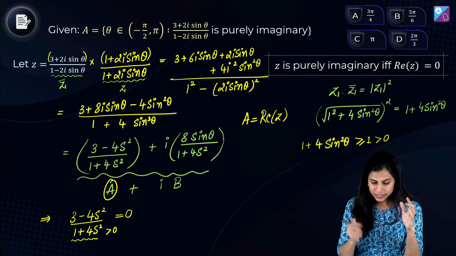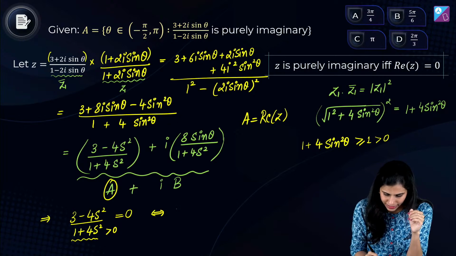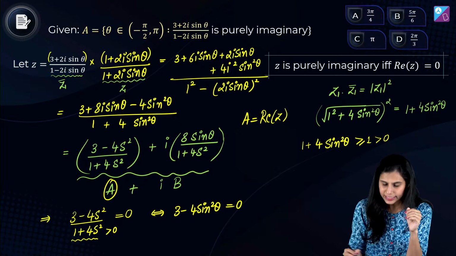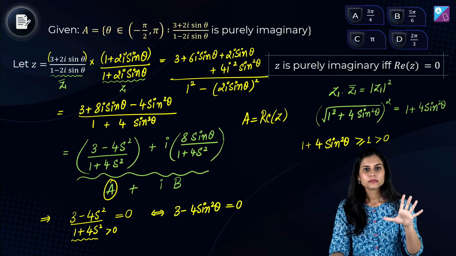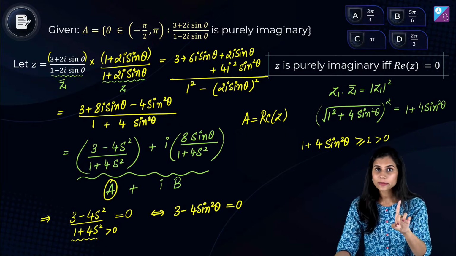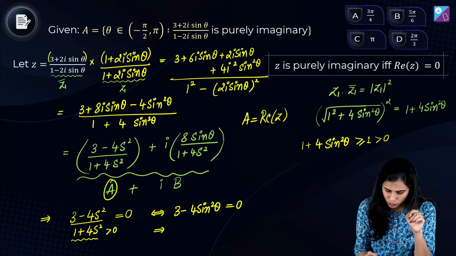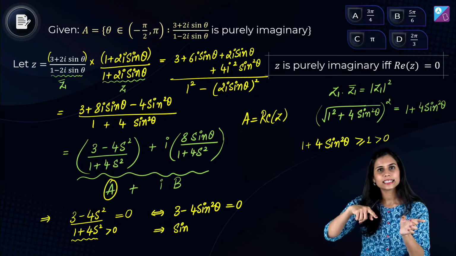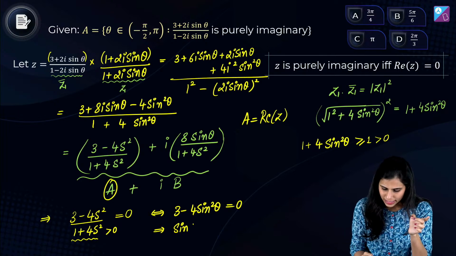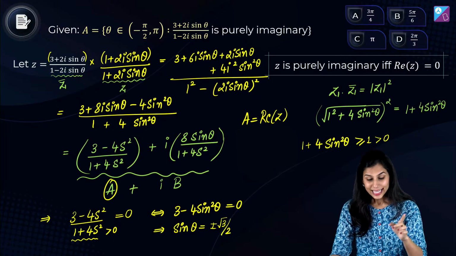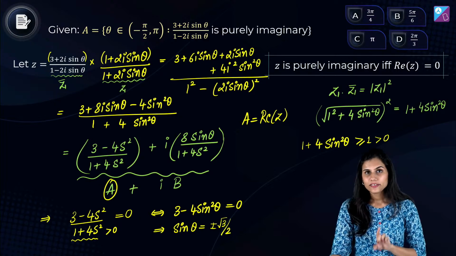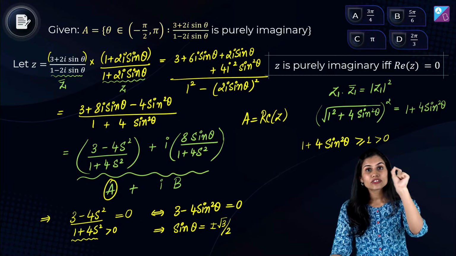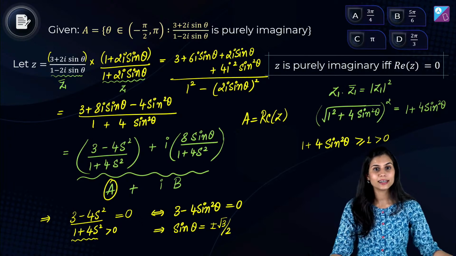I hope this step is clear. So this equivalently means that the numerator term is actually 0. Is this step clear? Yes, this should be understood very well. Okay, what does this give you? That sin squared theta is 3 by 4. That means sin theta is plus minus root 3 by 2. This is the equation that basically we have to solve, keeping in mind the restriction imposed upon theta.